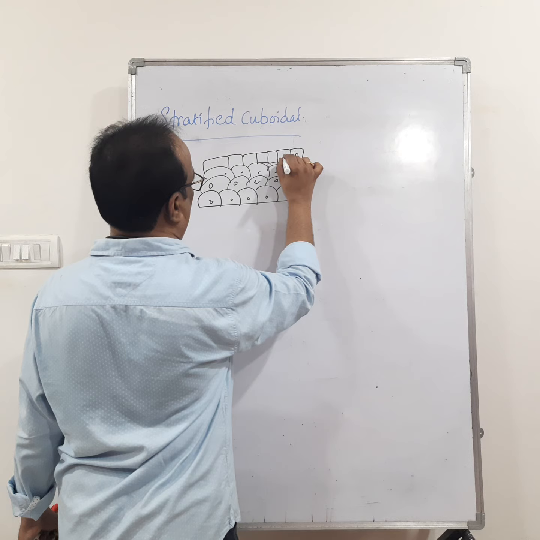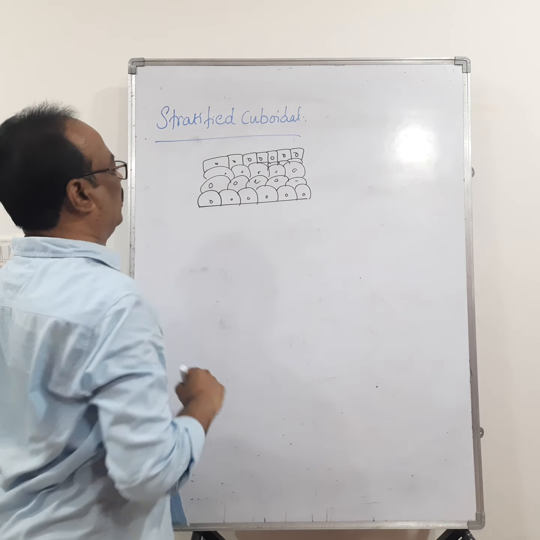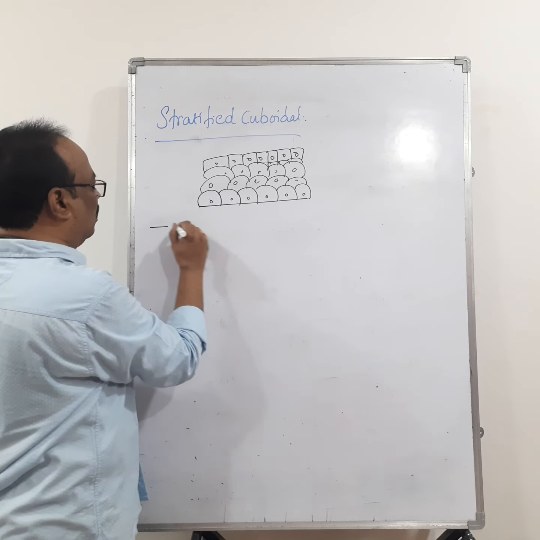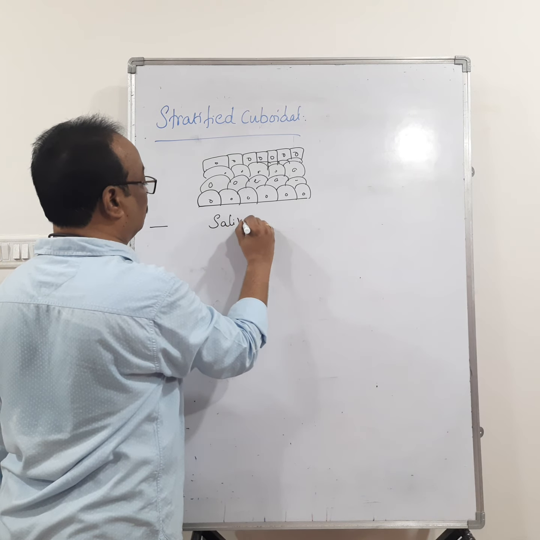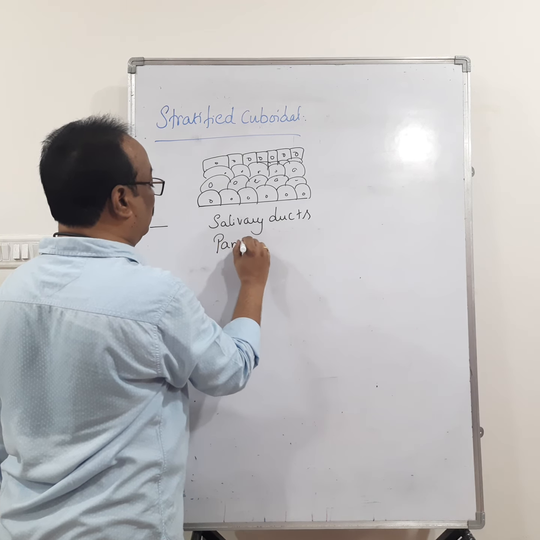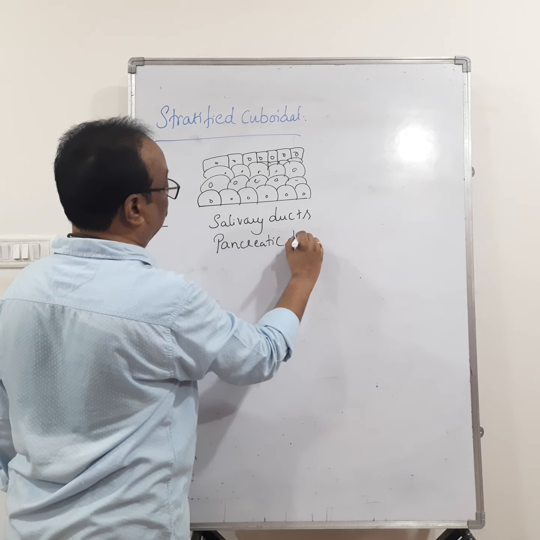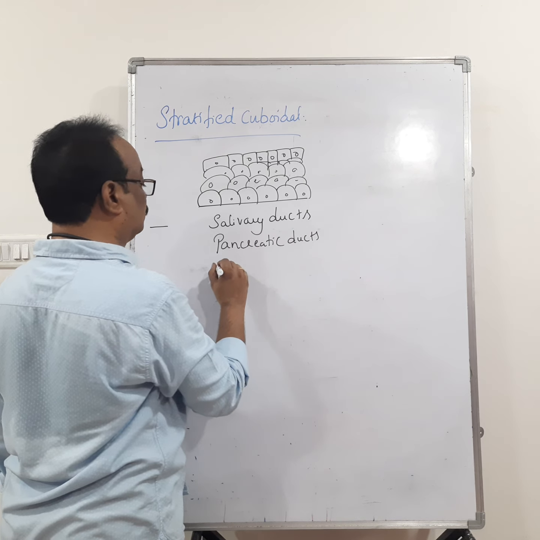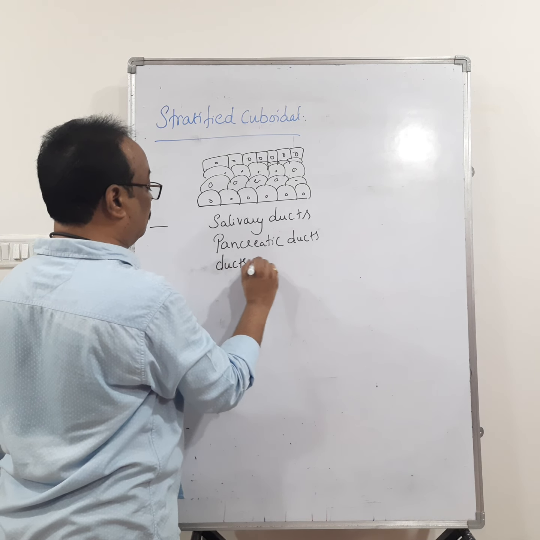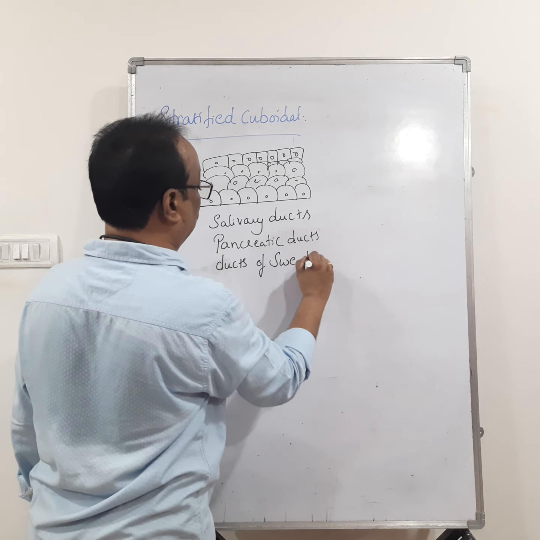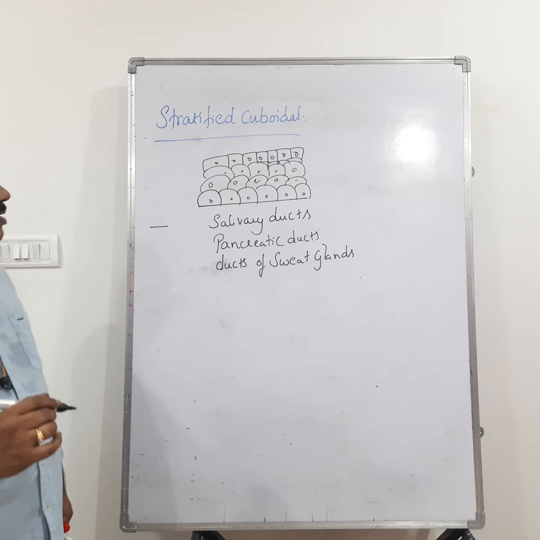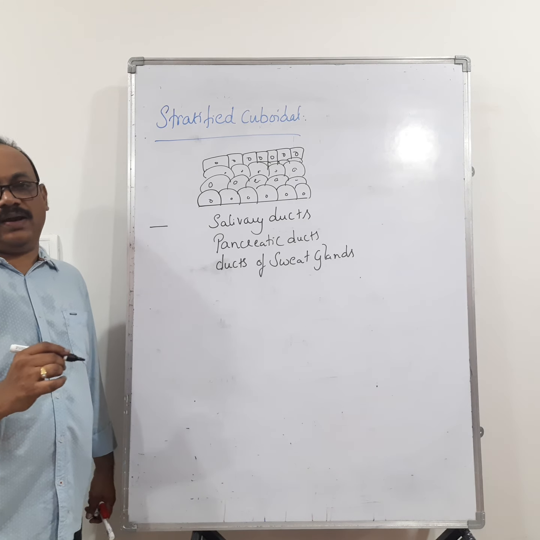If the upper layer of cells is cube shaped, we call this stratified cuboidal epithelium. Where is it present? It lines the salivary ducts, pancreatic ducts, and ducts of sweat glands.